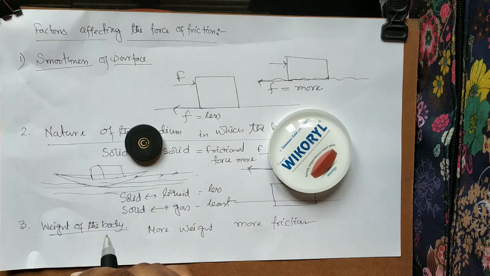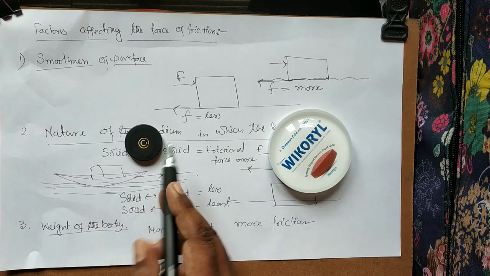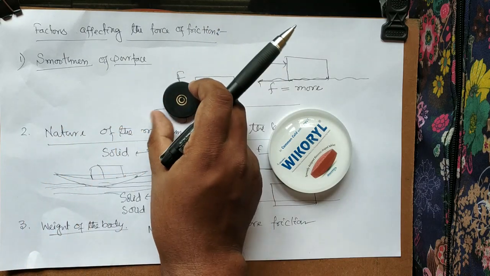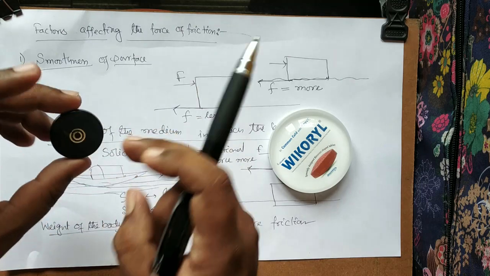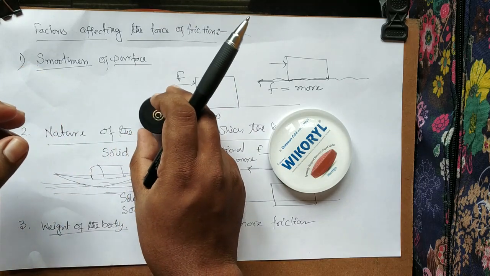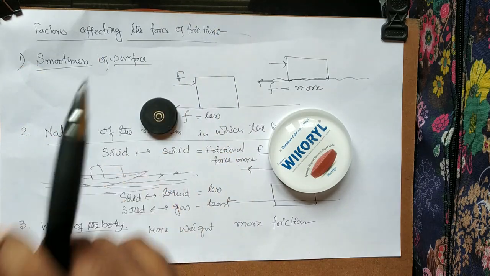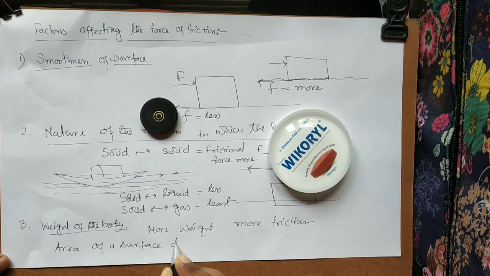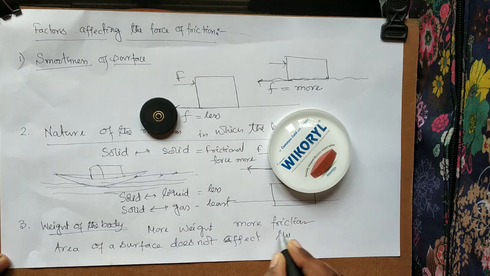you might be thinking, sir, can the frictional force depend on the area of contact? Because we know now that when it just tries to move, the area of contact might play a role. Here you will be astonished to listen that the area of a surface doesn't affect the frictional force.